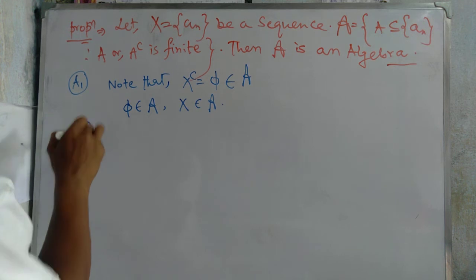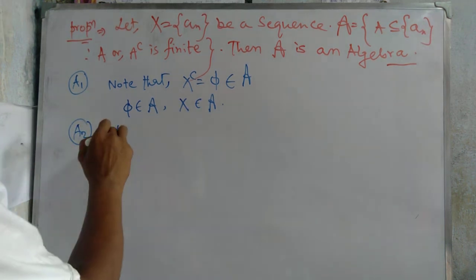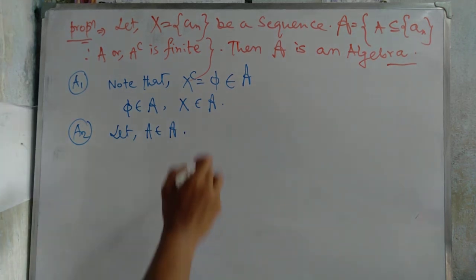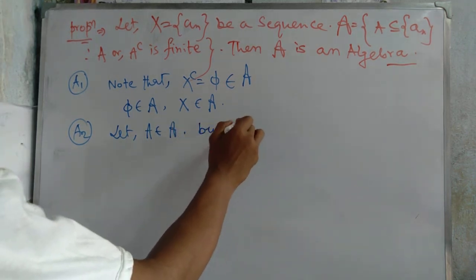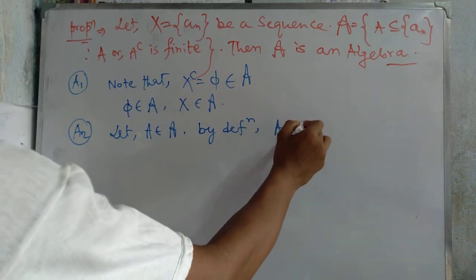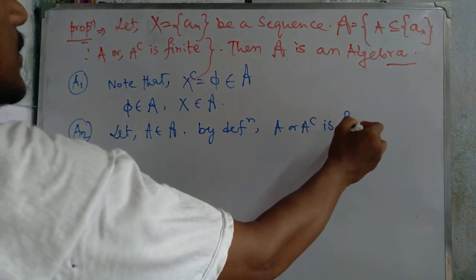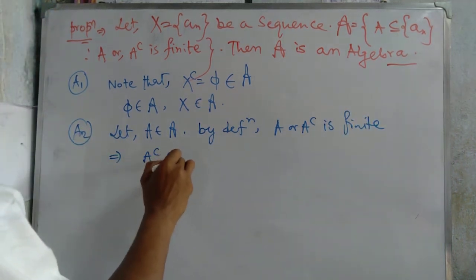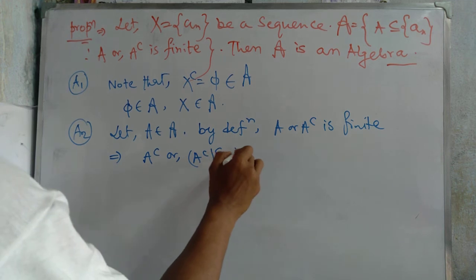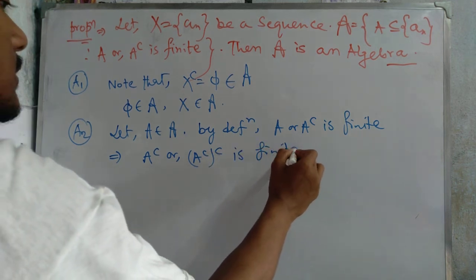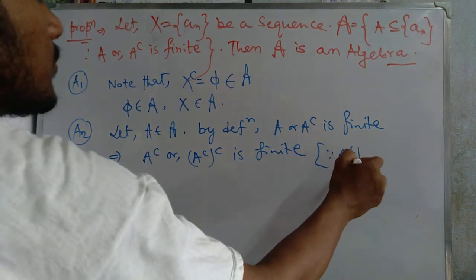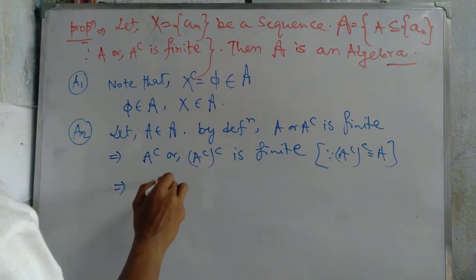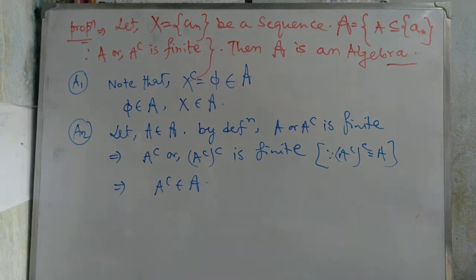Now to A2, why? Let a belong to this collection script A. Then by definition, a or a complement is finite. This implies that a complement or a complement whole complement is finite, since a complement whole complement equals a. This implies that a complement belongs to this script A.